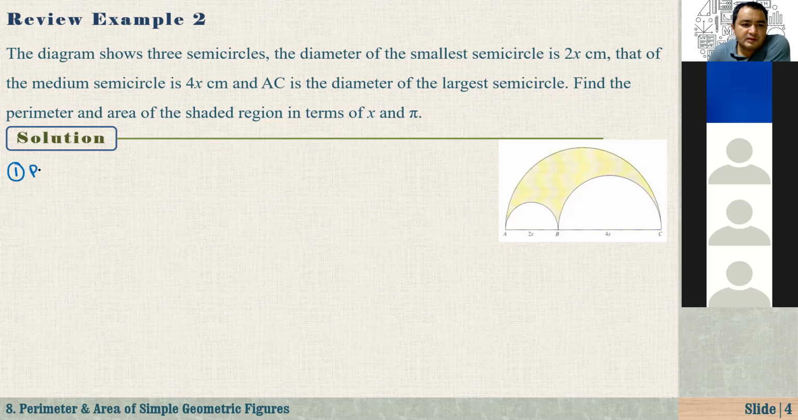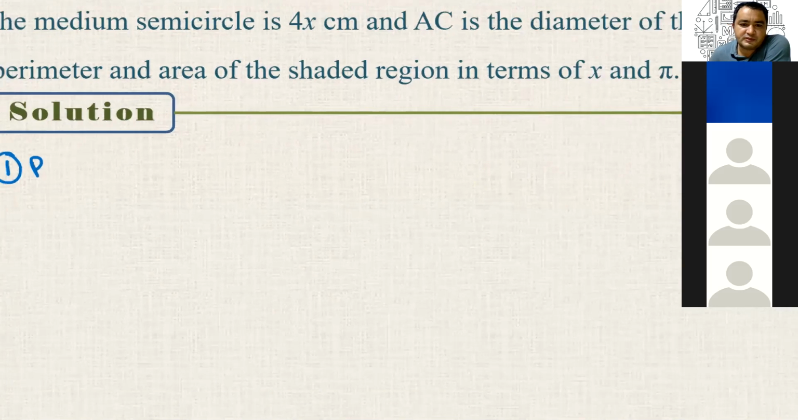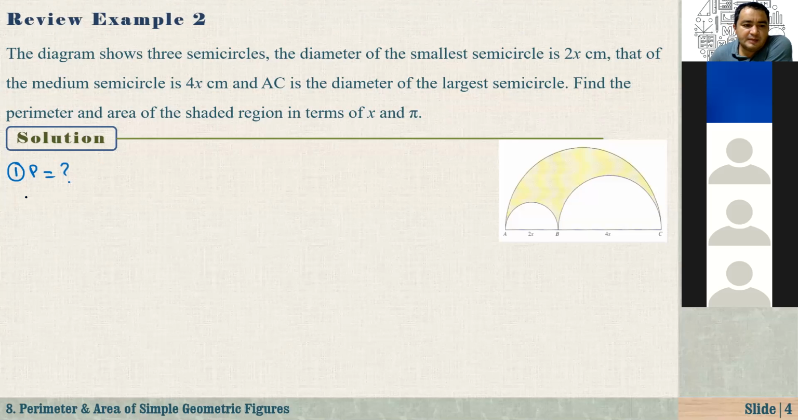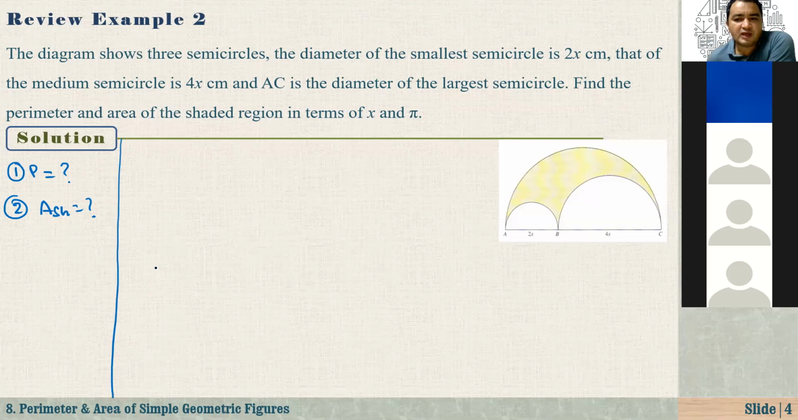Number 1, find the perimeter. And let me just write here P. Okay, P means perimeter. And number 2, find the area of the shaded region. Okay, 2 questions. Guys, first, let's focus on the perimeter, okay? Everybody find the perimeter and tell me the answer. You have 3 minutes. And after that, we will talk about the shaded region. Start. It says that leave your answer in terms of x and pi.